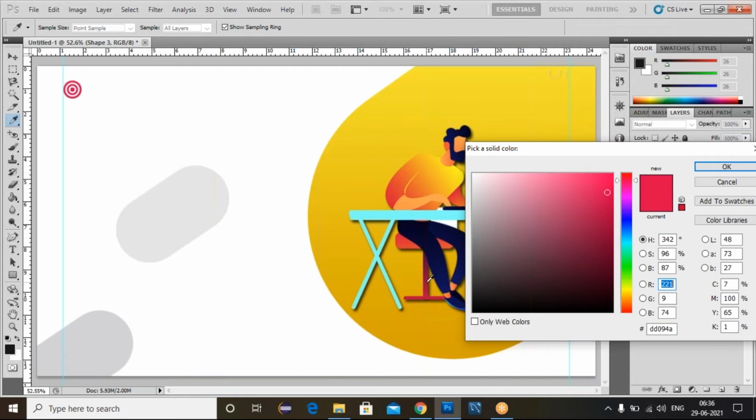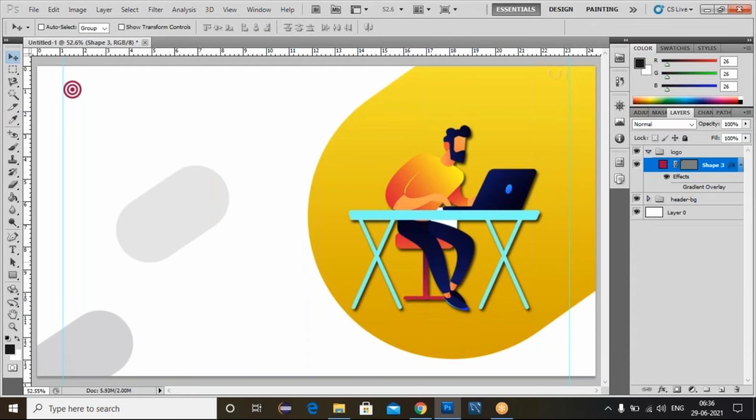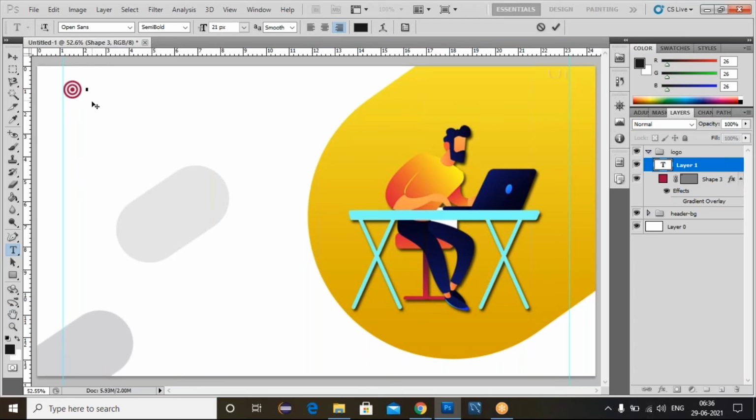If you don't want this one, if you use the image colors, then you can double click on this color picker. So we have a color picker here. You can select this one and click on this OK. Now we'll apply the pink color for this one, and we can write some text here. So type some text just here.